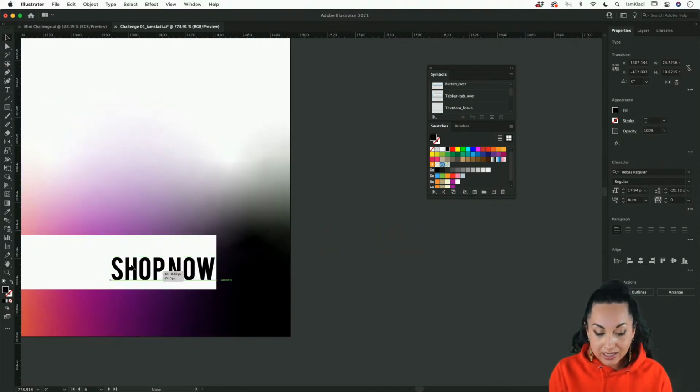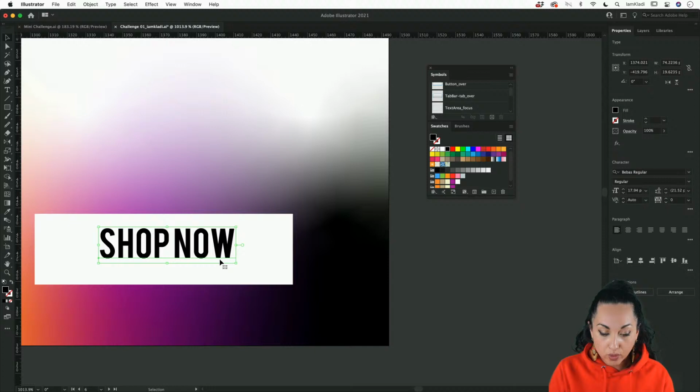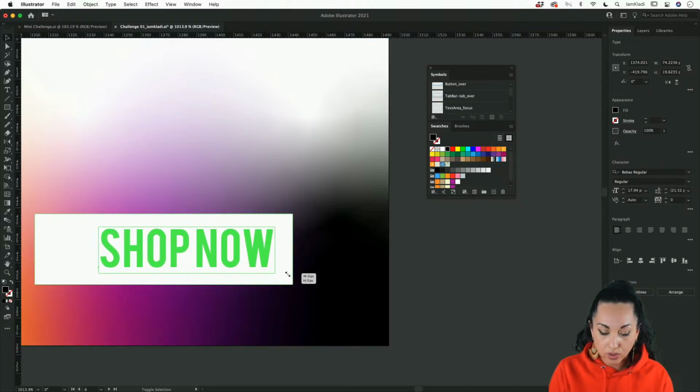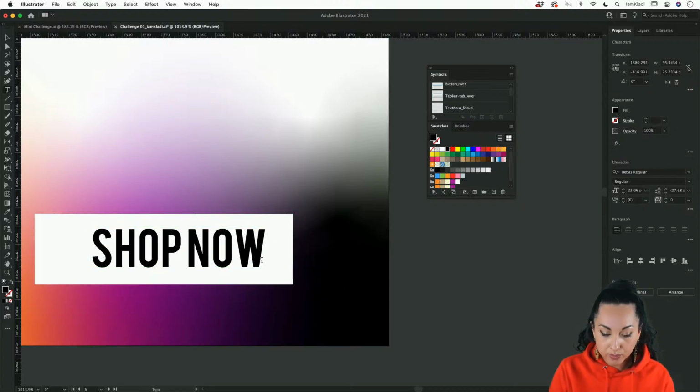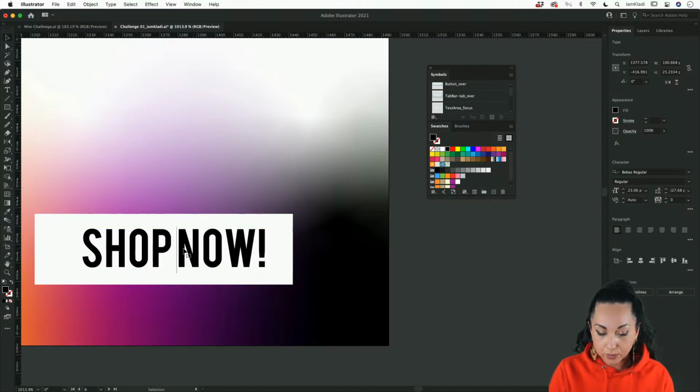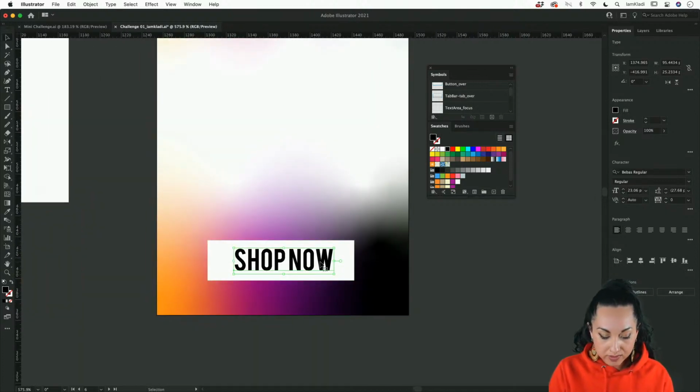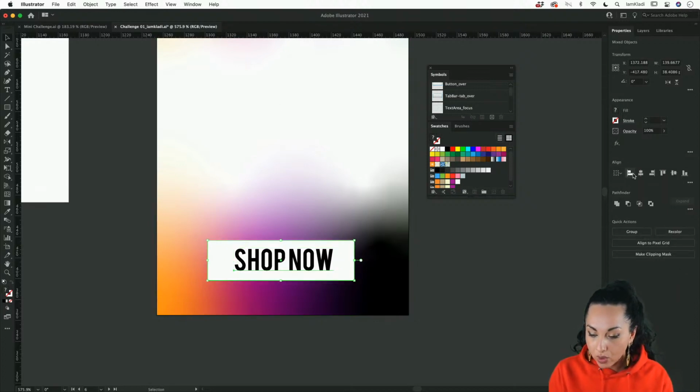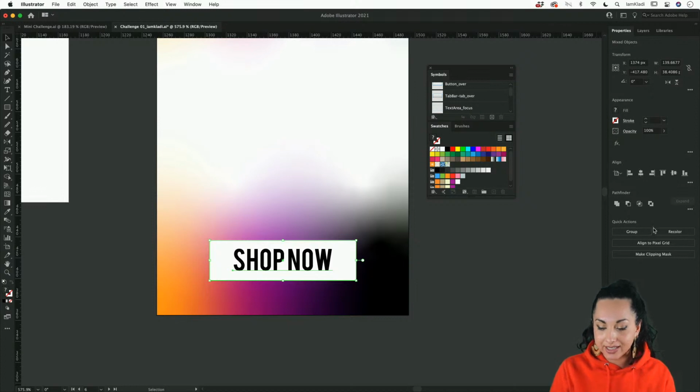And remember, the text is still editable, so you can go ahead and change whatever you wrote in here. If you perhaps want to add an exclamation mark or anything you want, if you want to delete it, even if you modify it and stretch it, it's still editable. Fantastic. Now what I'm going to do is select the text, hold shift and select the rectangle. And I'm going to go ahead and from the align panel, select align to artboard, and I'm going to align it horizontally so we make sure that everything is aligned.